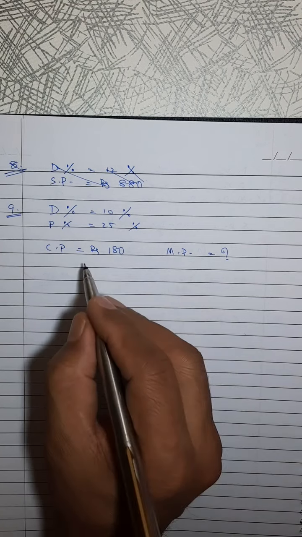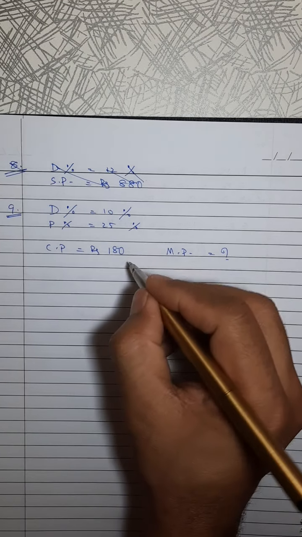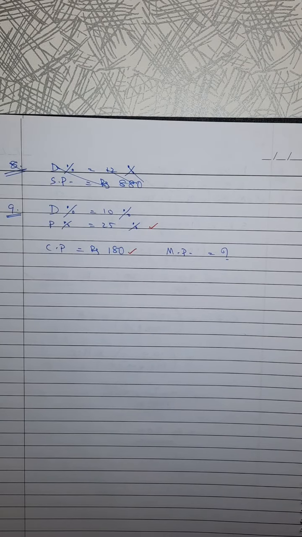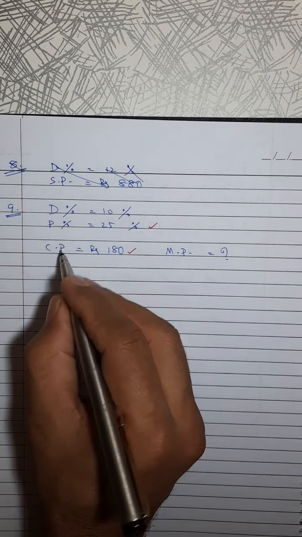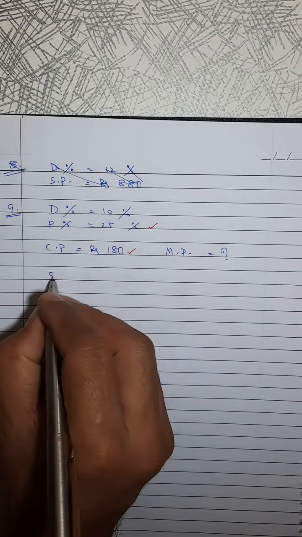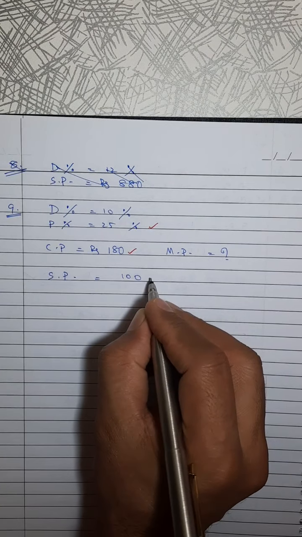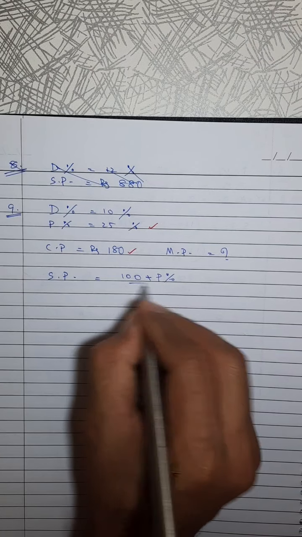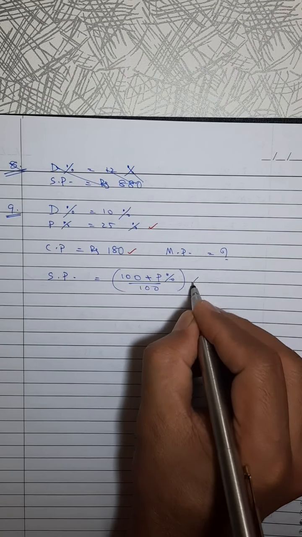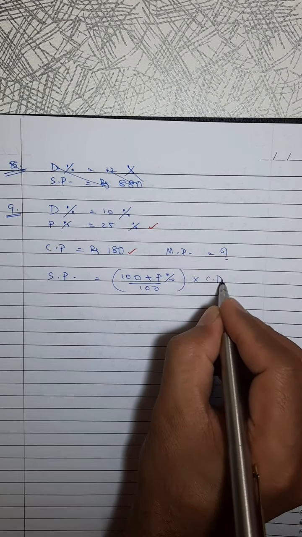What is the connection? CP is connected with the profit percentage, we know. CP is not connected with the discount. CP and profit, means a formula is there. What is the formula for SP? SP is 100 plus profit percent upon 100 into CP.